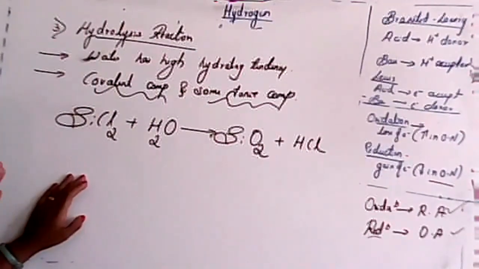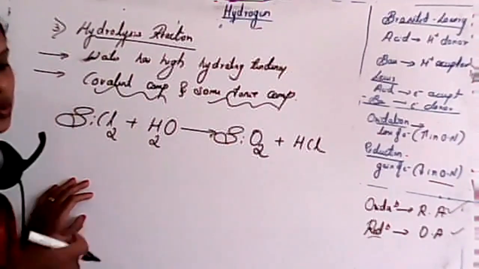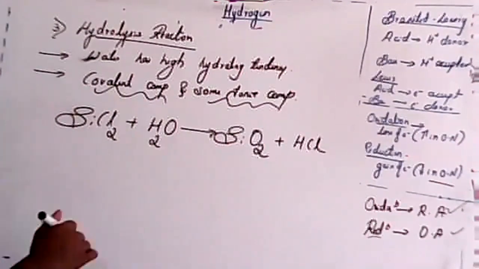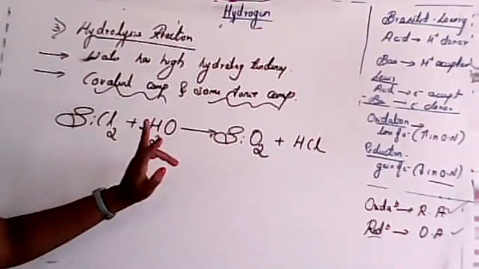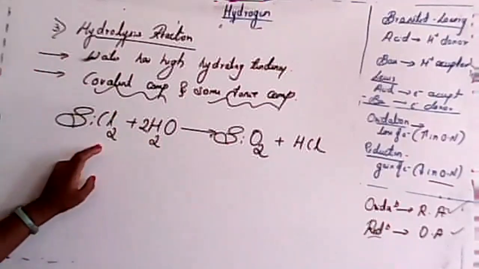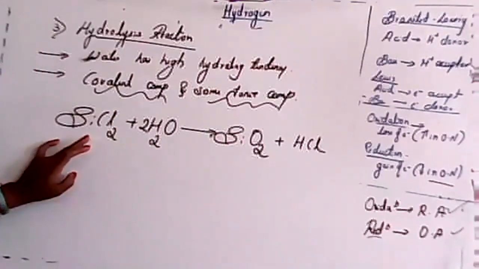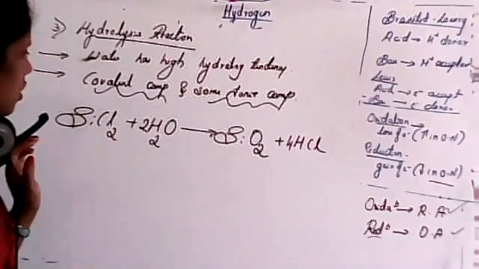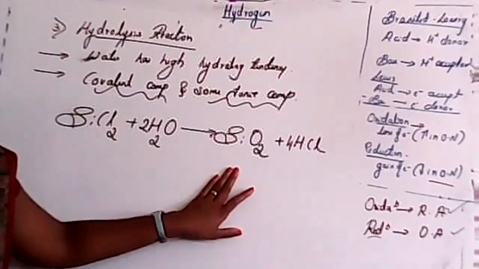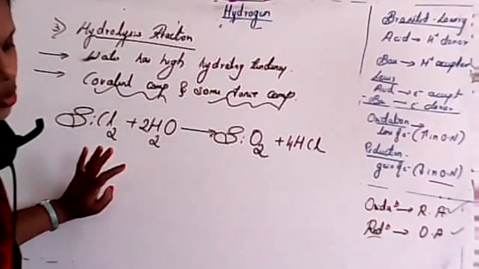Just try to balance it by checking your notes or book, okay? If you want to balance, I'll just balance it. SiCl2 with 2 molecules of H2O will give almost 4 molecules of HCl. So sorry, silicon oxide. Is it clear? No need to balance, okay?